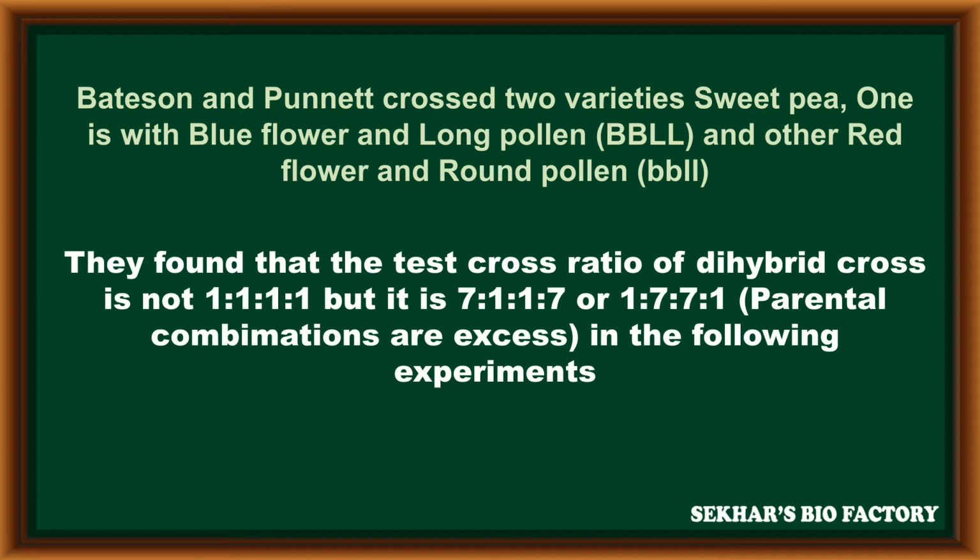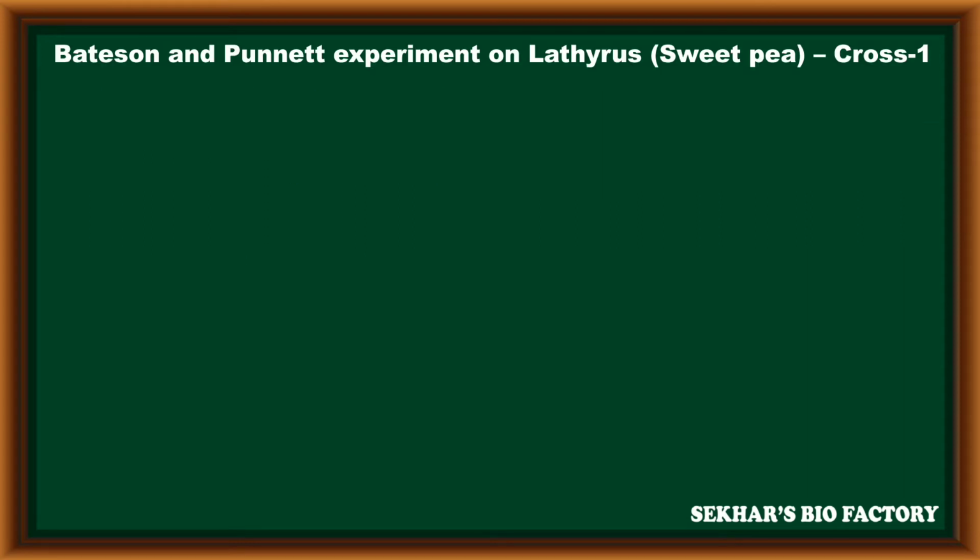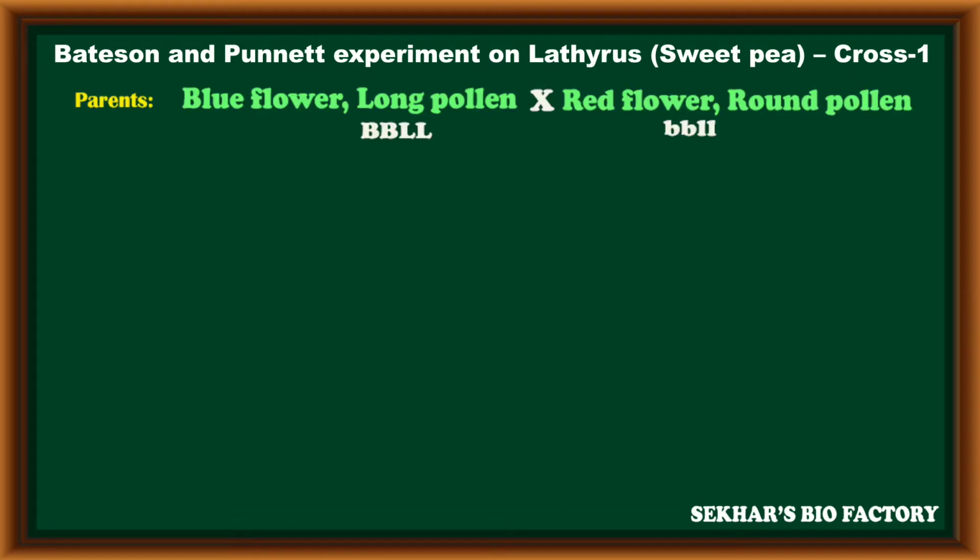They conducted two types of crosses to check the phenomenon of linkage. In the Bateson and Punnett experiment on Lathyrus sweet pea plant, in cross 1, they selected blue flowers with long pollen grain as one parent, and red flowers with round pollen as the other parent. The genotype of the first parent is capital B, capital B, capital L, capital L, but the genotype of the second parent is small b, small b, small l, small l.